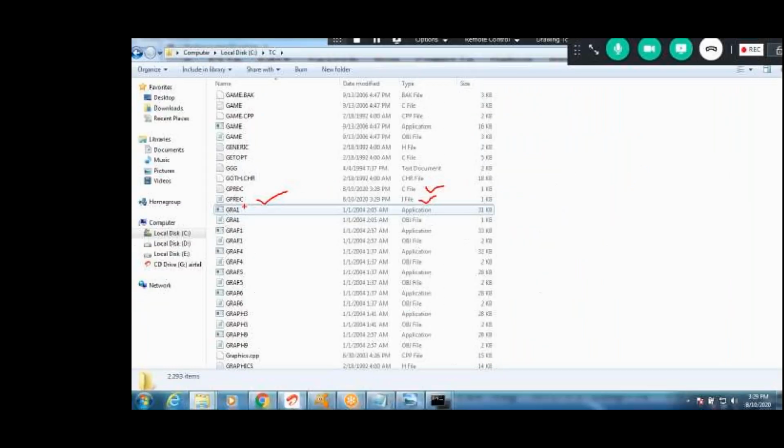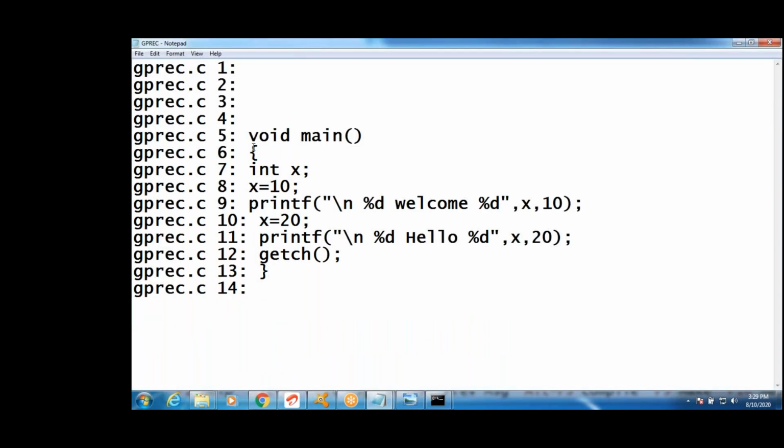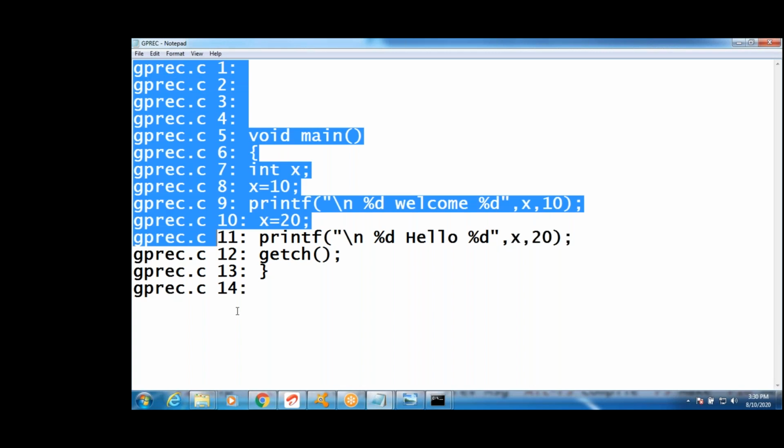See, what happens in this pre-processing? The defined macros are removed and everything is replaced. For example, int x equals a, int x equals b we have written, and x equals b is replaced. Whatever we have written is replaced, and this code will be executed. You understood, guys? What happens in pre-processing? Everything is replaced.